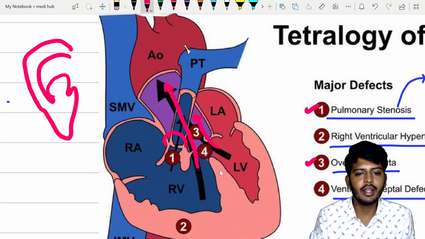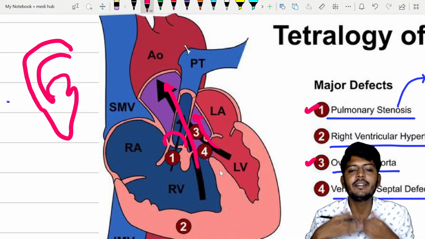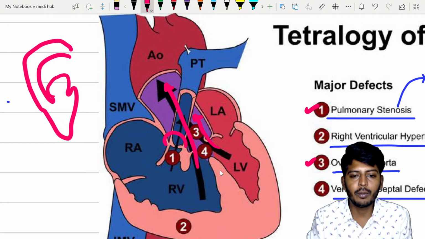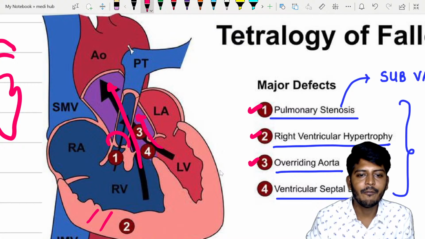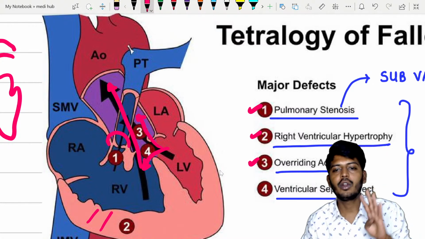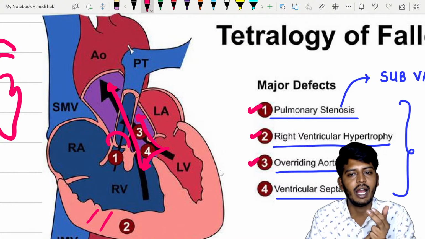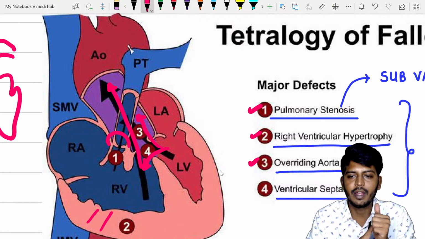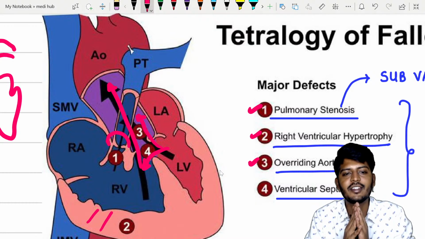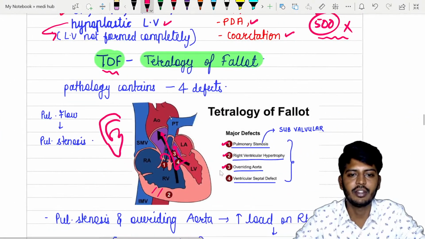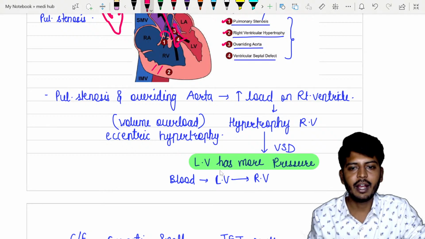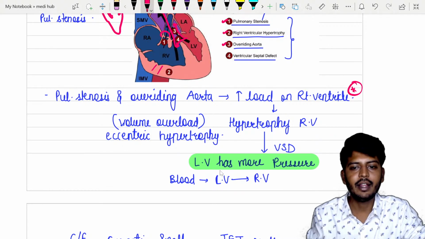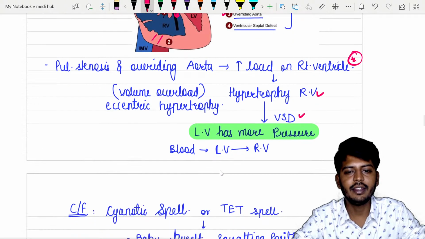Then because now look here, यहाँ पे तो hypertrophy हो गया, resistance बढ़ गया, means the right ventricle has to work more. So look here, the right ventricle undergone hypertrophy, and also there will be ventricular septal defect. So four defects: pulmonary stenosis, overriding aorta, right ventricular hypertrophy and ventricular septal defect, ये चारों साथ मिलेगा, तो that is called as tetralogy of Fallot. Okay, now when there is a pulmonary stenosis and overriding of aorta, right ventricle के ऊपर load क्या होगा, बढ़ेगा, that will lead to right ventricular hypertrophy and ventricular septal defect also will be there. Okay, so that is a point to be remembered.